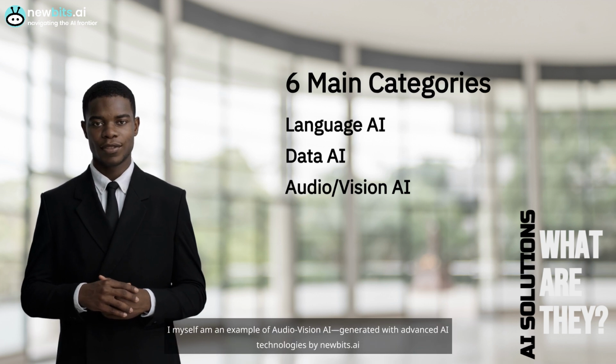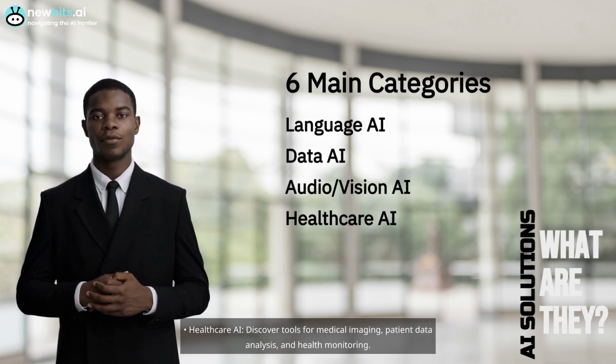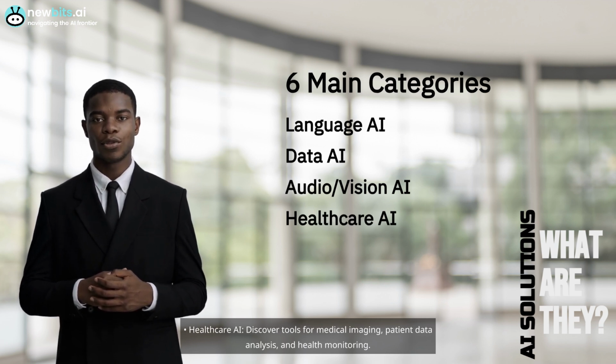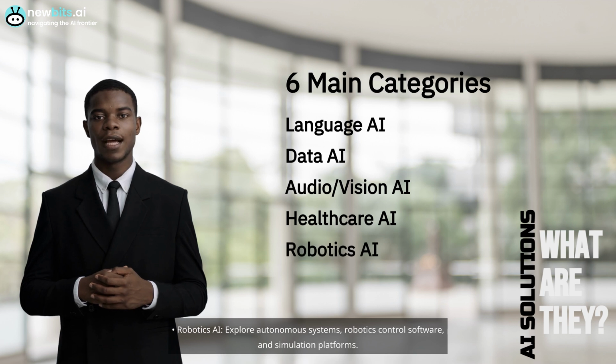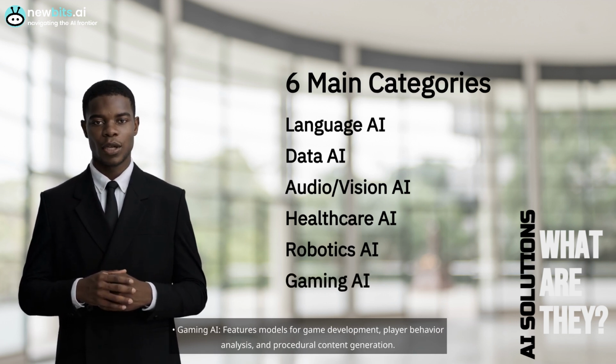I myself am an example of audio-vision AI, generated with advanced AI technologies by newbits.ai. Healthcare AI: discover tools for medical imaging, patient data analysis, and health monitoring. Robotics AI: explore autonomous systems, robotics control software, and simulation platforms. Gaming AI features models for game development, player behavior analysis, and procedural content generation.